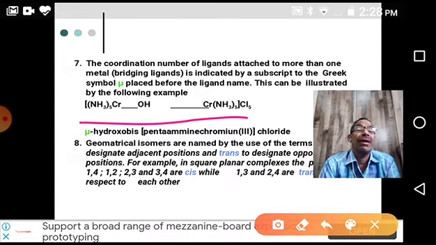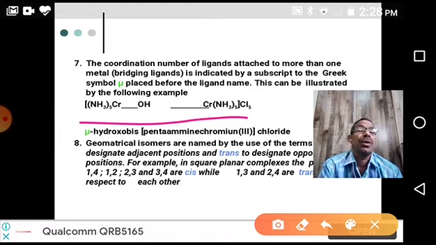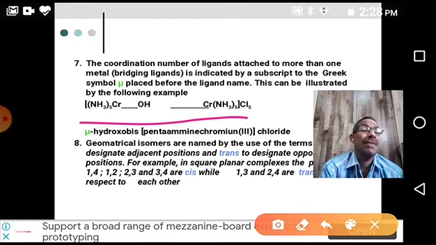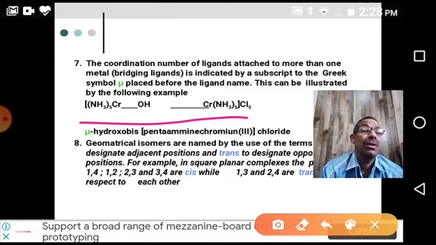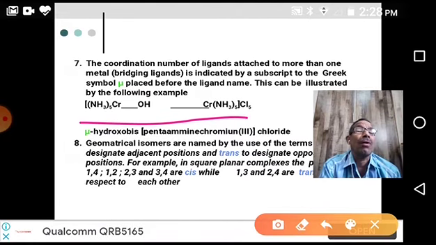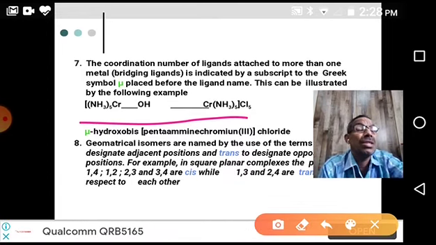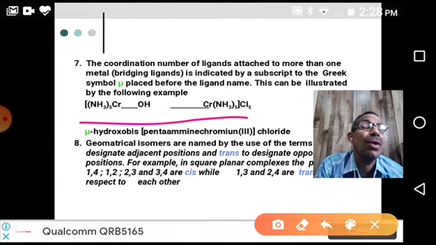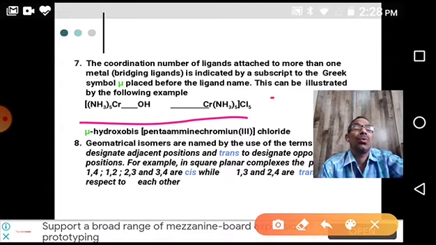Next is geometric isomerism. In the case of geometrical isomers, we have to use cis or trans. Generally, in a square planar complex, positions 1, 2 side by side are called cis positions, and opposite positions are called trans positions. So 1-2, 2-3, 3-4, 4-1 are all cis positions, whereas 1-3 and 2-4 are trans positions in square planar complexes. We will discuss cis-trans isomerism at the end of the chapter. Anyhow, in geometric isomers, we have to mention which type it is: if it is cis, we use cis before the name of the compound, or otherwise trans. This is one rule.